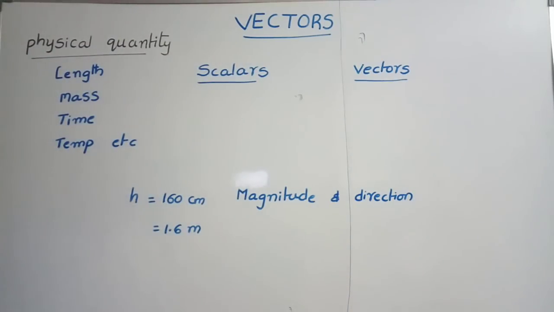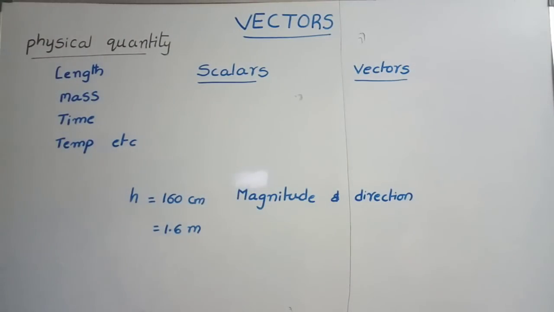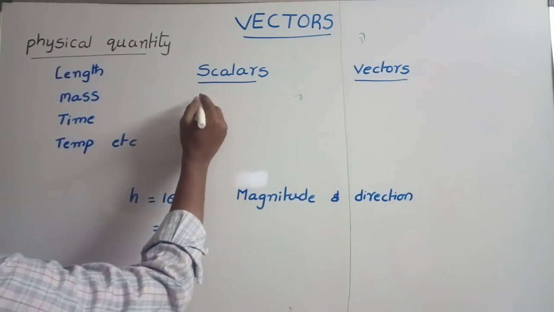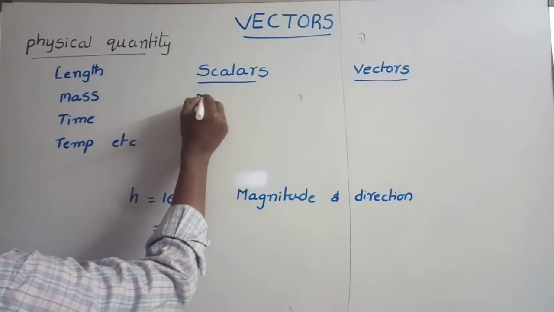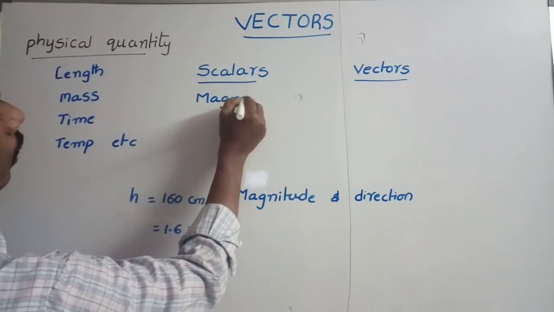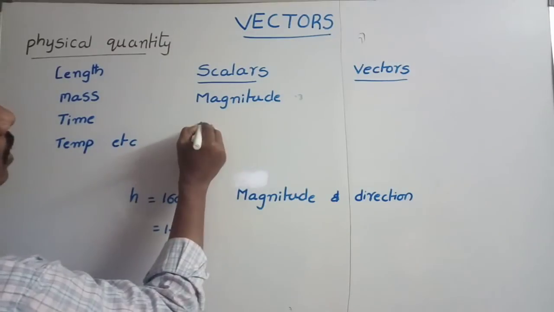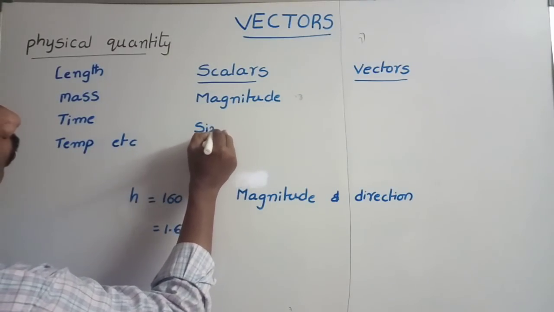One is scalar physical quantity, the second is vector physical quantity. Physical quantities having only magnitude are called scalar physical quantities, and these follow simple algebraic rules.